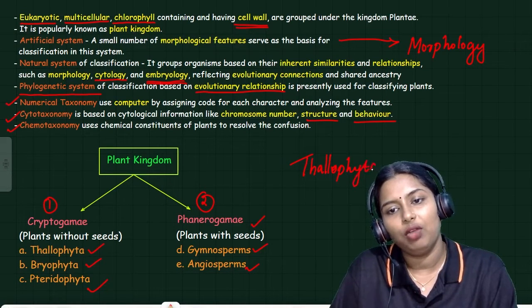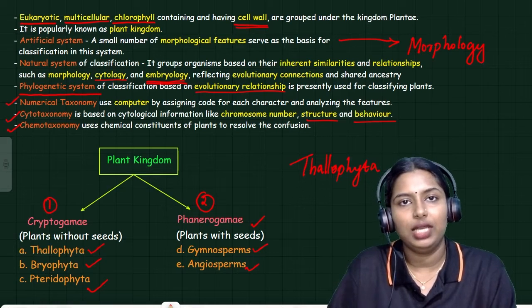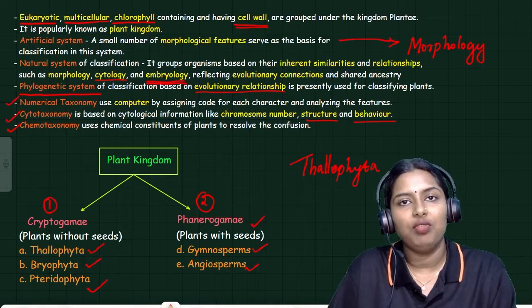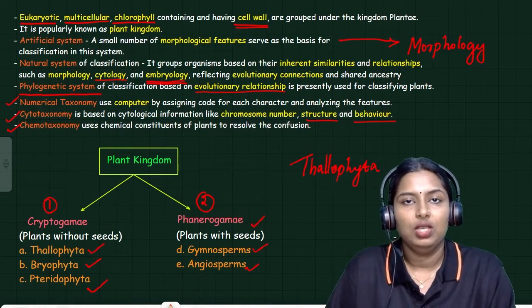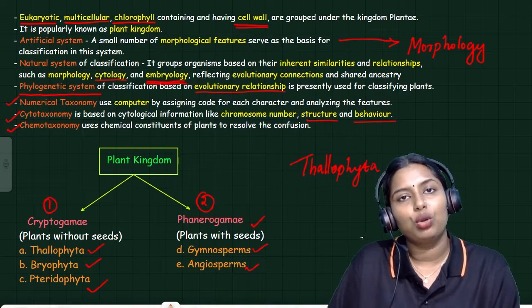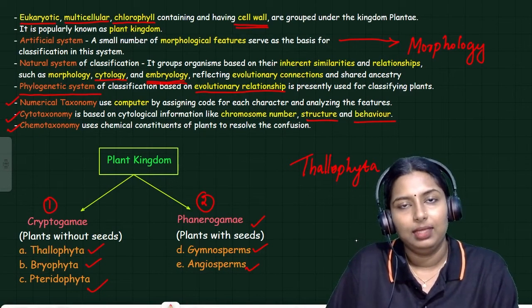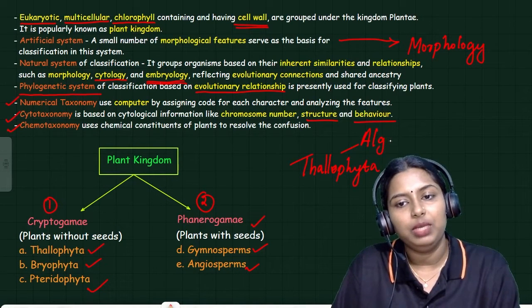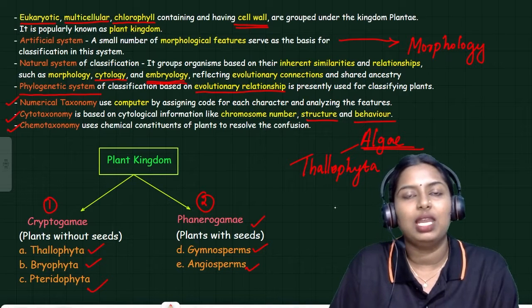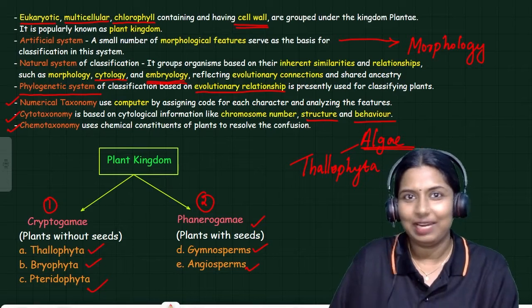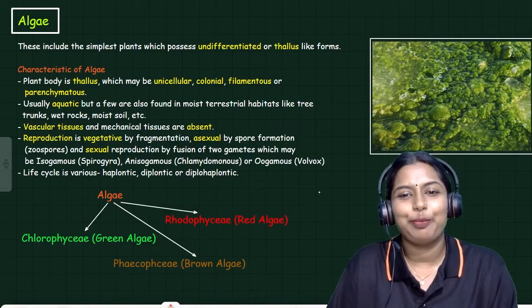Thallophyta comes from thallus. What do you mean by thallus? The plant body which is not differentiated is called thallus. So Thallophyta means the plant which is not differentiated into root, leaf, and stem. Algae is one of the major examples of thallophytes. Repeat it with me: algae. This is a picture of algae. What a beautiful image.